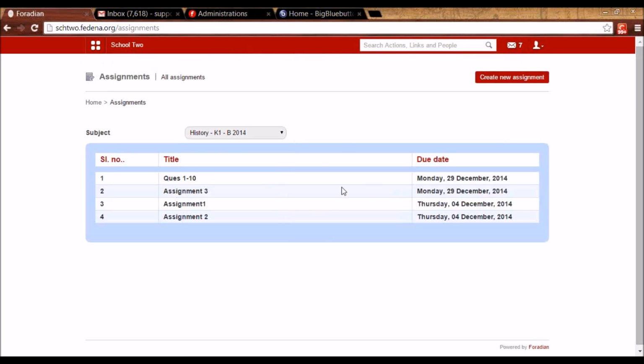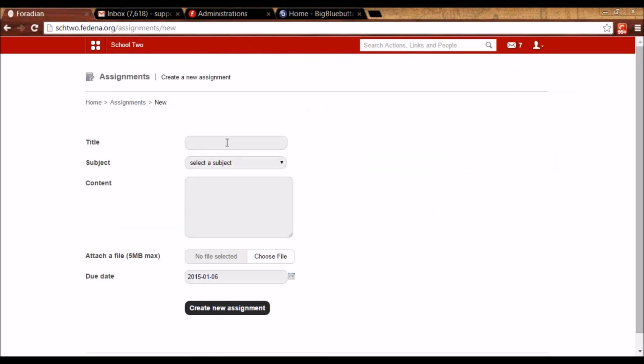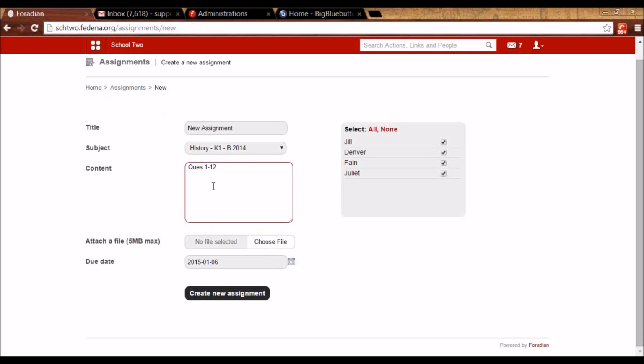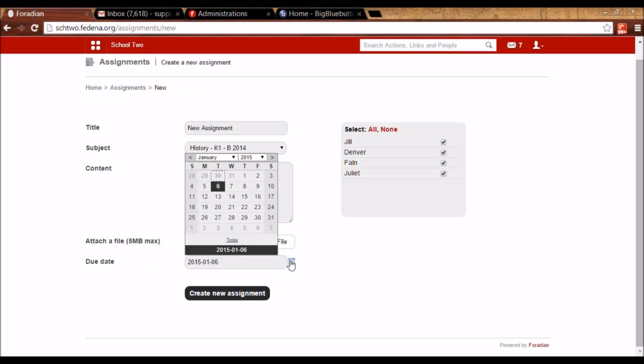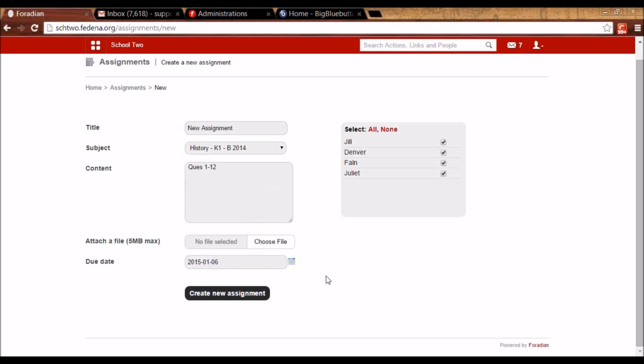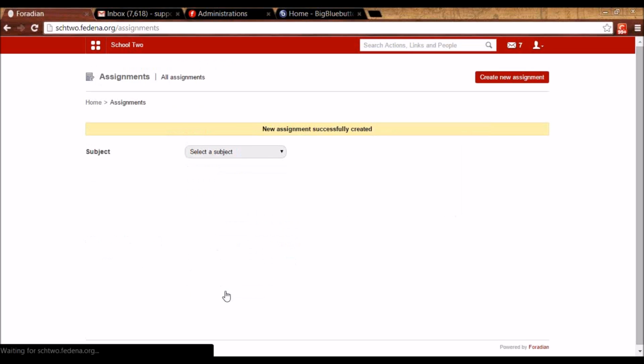And this will be empty for the first time. So you can create a new assignment by clicking here. Give the title. Select the subject for which he is assigning and the students. And if the content is longer, he can even choose to attach a file. And then what is the due date of submission of this assignment can be selected. It is by default 1 week from now. It can be changed. So this way I can create an assignment.